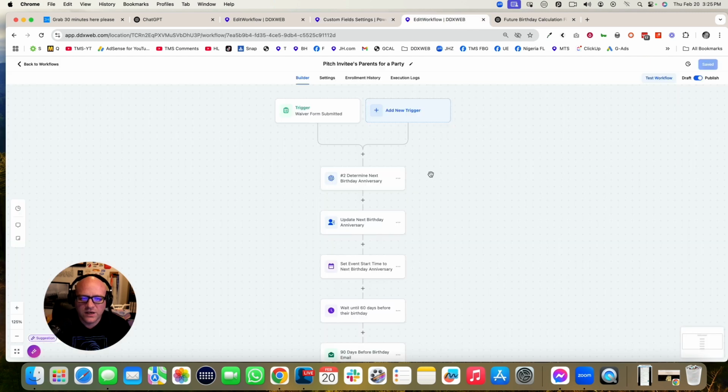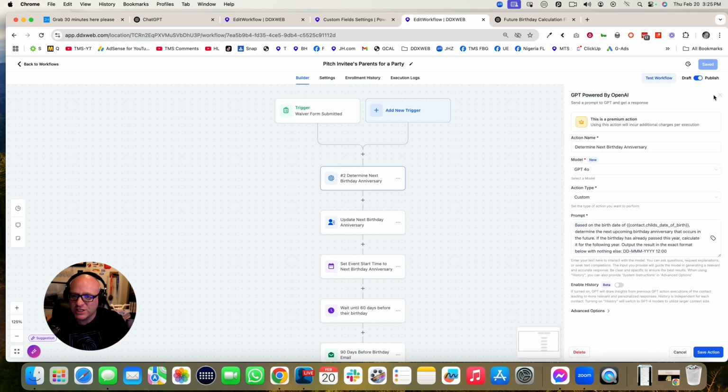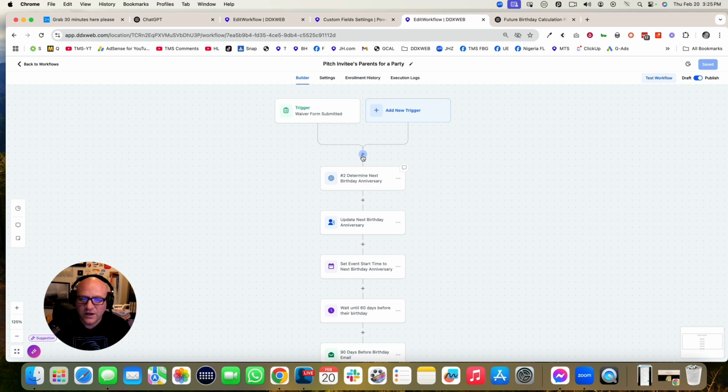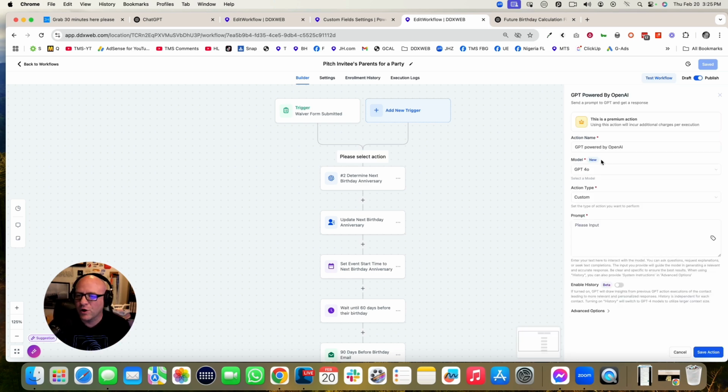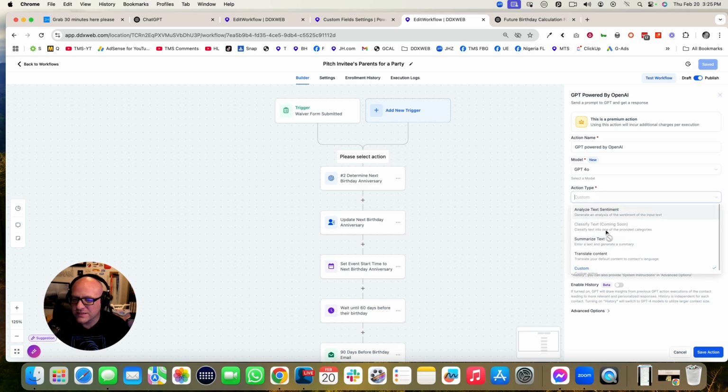Now, let's take a look here. You can imagine that we're going to have a little prompt. So we're going to use the ChatGPT action. I'm just going to click on the plus button here, search for GPT powered by OpenAI. You have some different types here: analyze text sentiment, summarize text, translate, or custom. That's what I need right now, is custom.